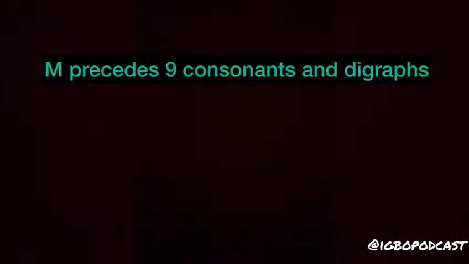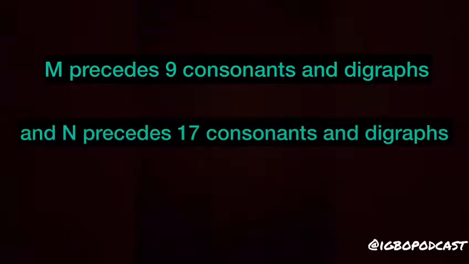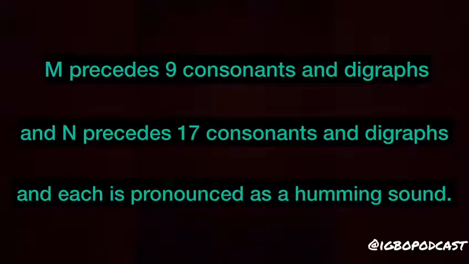As mentioned, there are 9 consonants and digraphs that M comes in front of, and 17 consonants and digraphs that N comes in front of. And when they come in front of these consonants and digraphs, they have a humming sound. Nice. That makes a lot of sense. So, as we also mentioned before, vowels bear tones in Igbo.